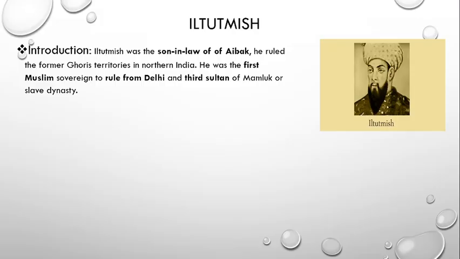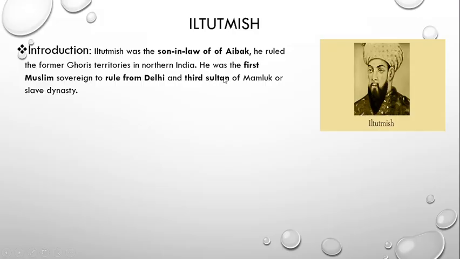Just for your information, Iltutmish was also a slave. The reason for calling him the first Muslim sovereign to rule from Delhi is that before him, the rulers made Lahore their capital city, but Iltutmish shifted his capital from Lahore to Delhi.